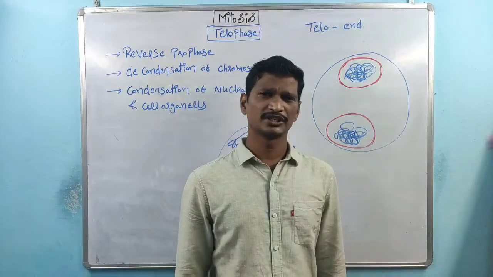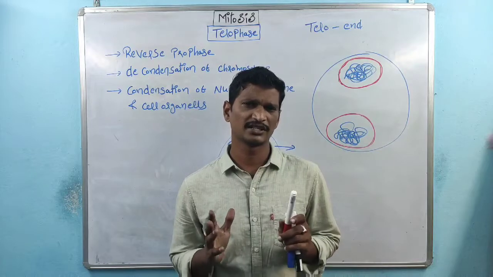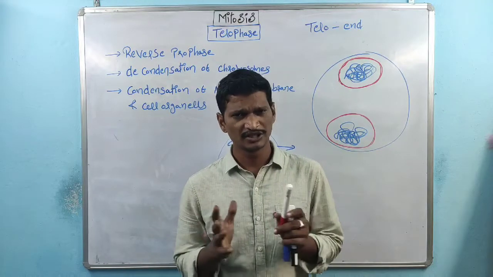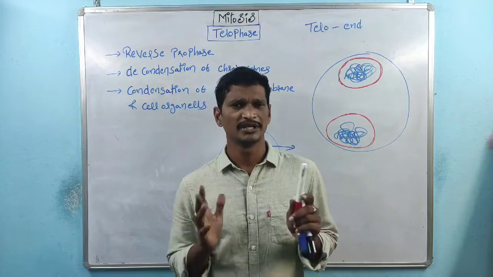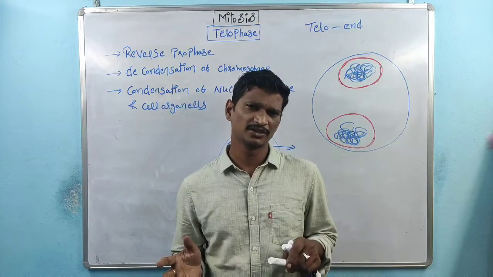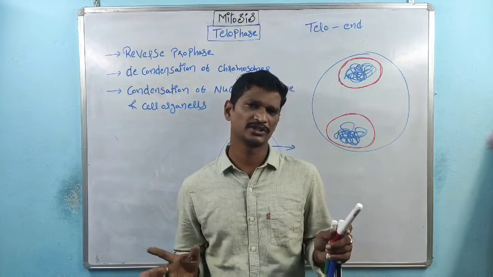We already discussed, if the cell organelles are present, there is no movement of chromosomes. If cell organelles are absent, the chromosomes easily move towards the opposite pole side.